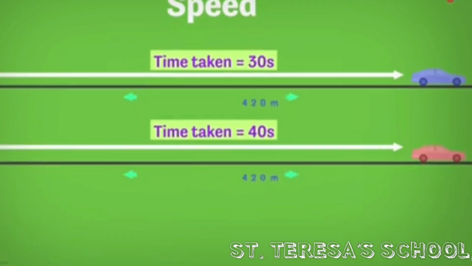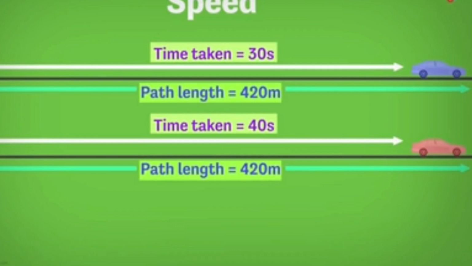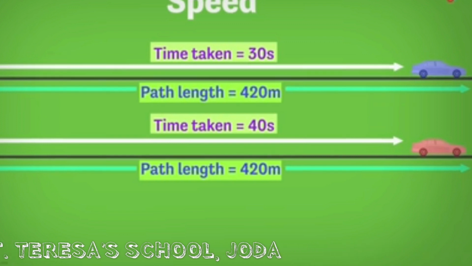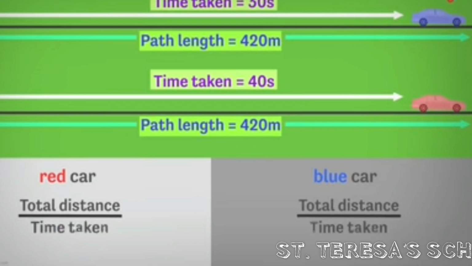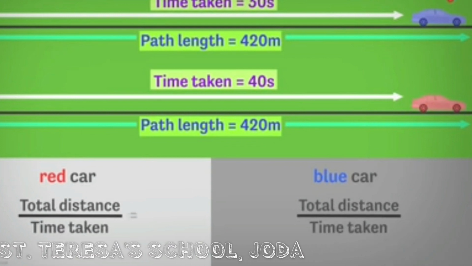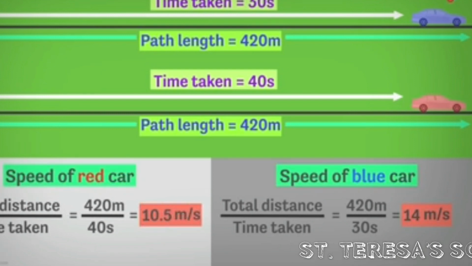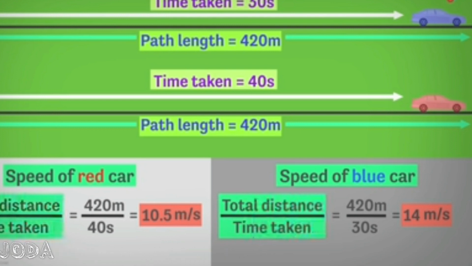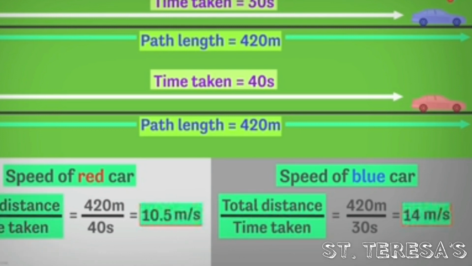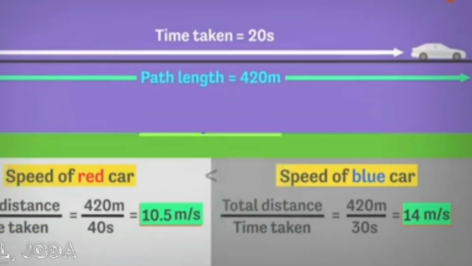Let the length of this path be 420 meters. This path length is nothing but the distance that the car travels in a given amount of time. Now for each object, if we take the ratio of the total distance covered and the time required to cover the distance, we will get this. This ratio is called the speed of the object. Yes, speed is distance over time. Since this ratio is greater than this one, it means that the blue car traveled with greater speed.